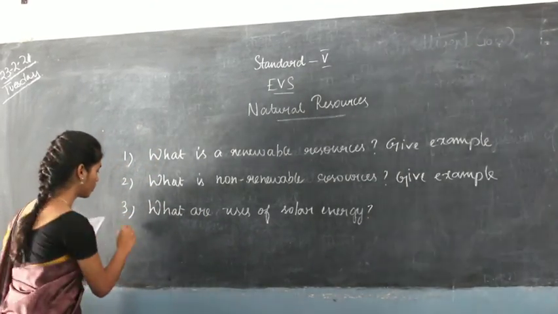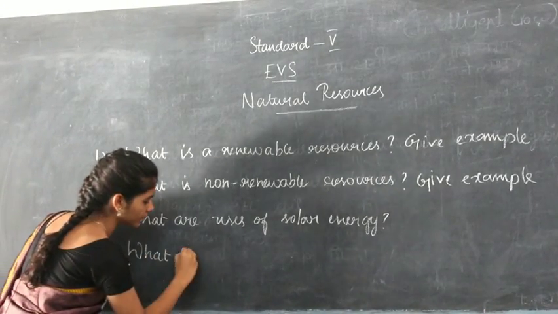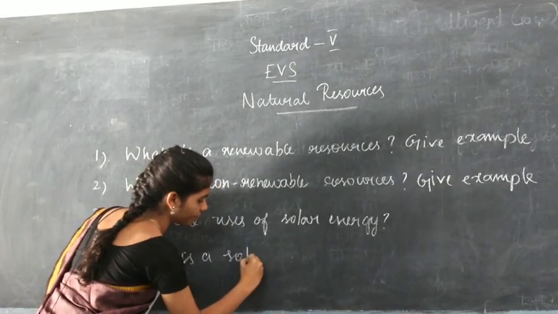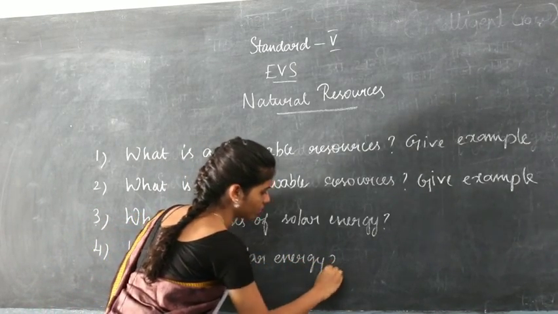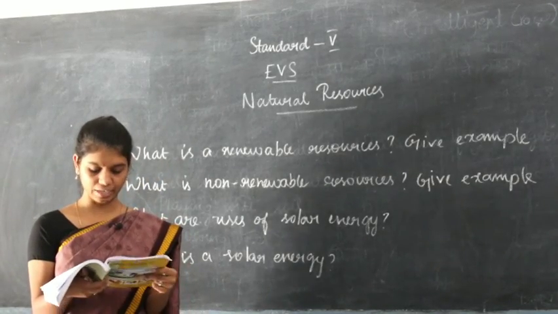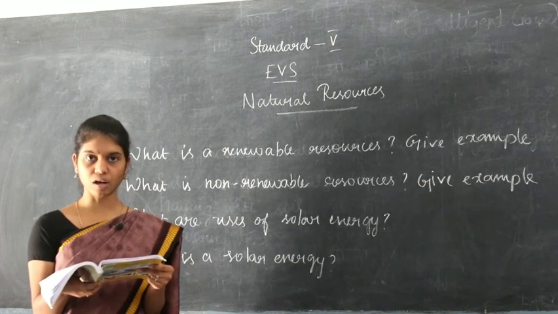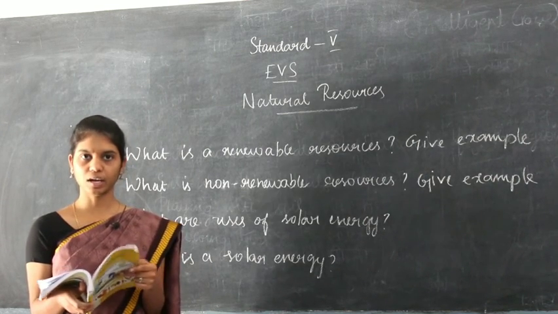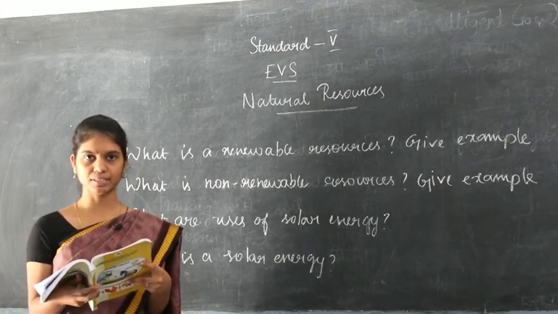Okay, so the fourth question is, what is solar energy? For that, here is the answer. Solar energy is the energy obtained from the sun. The sun is the main source of heat and light to the earth. Okay, that's it. That is enough. This is on page number 62.